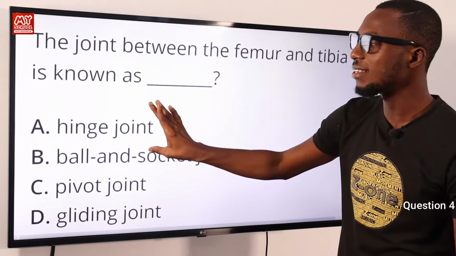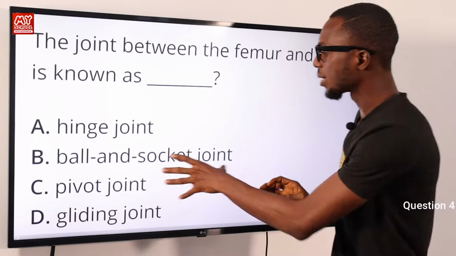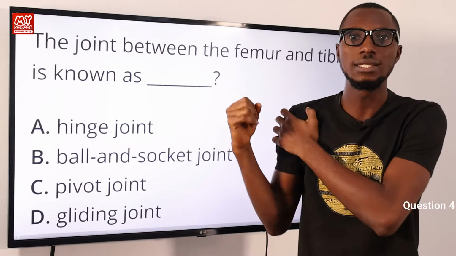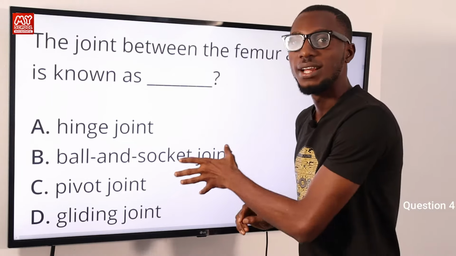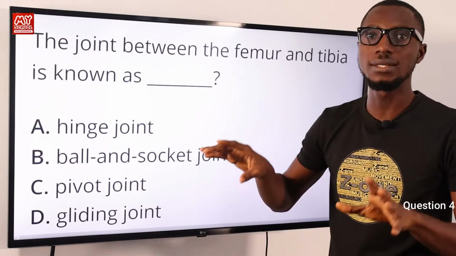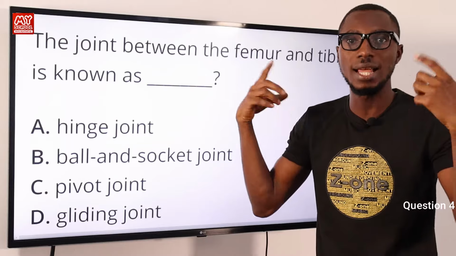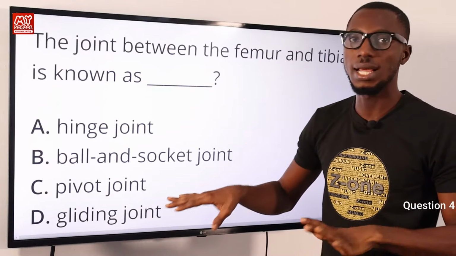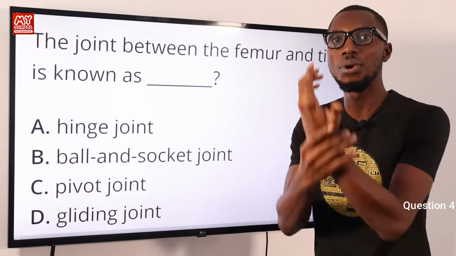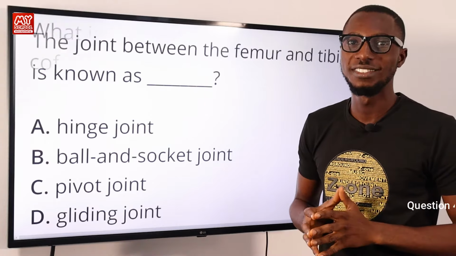So the joint you find there is the hinge joint, which allows movement in just one particular direction. The ball and socket joint is found around your shoulder, so it allows you to move in different directions. You can also find the ball and socket joint around your hips. We have the pivot joint, which allows rotation of one bone, just like your atlas and your axis. Then we have the gliding joint. It allows a bone to glide or slide over another. Examples are found in your ankle and your wrists. So the correct option here is option A, hinge joint.